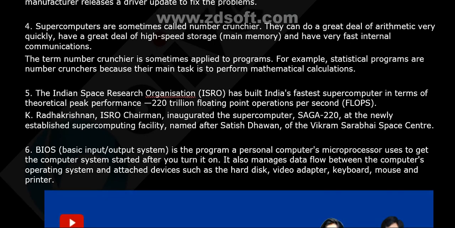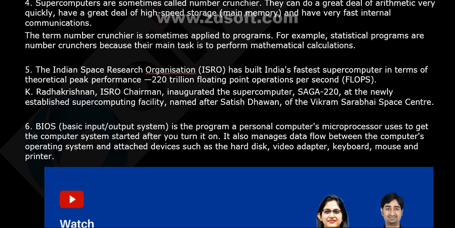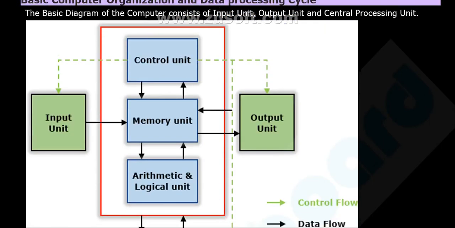ISRO has built India's fastest supercomputer in terms of theoretical peak performance: 220 trillion floating point operations per second, flops. K. Radhakrishnan inaugurated ISRO's Saga 220 at the newly established supercomputing facility named after Satish Dhawan at the Vikram Sarabhai Space Center. Saga, Satish Dhawan. Okay. Next, BIOS is the program. We have already talked about this.